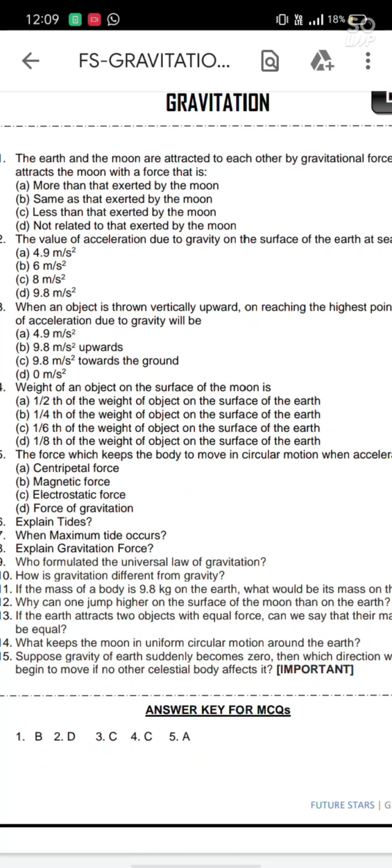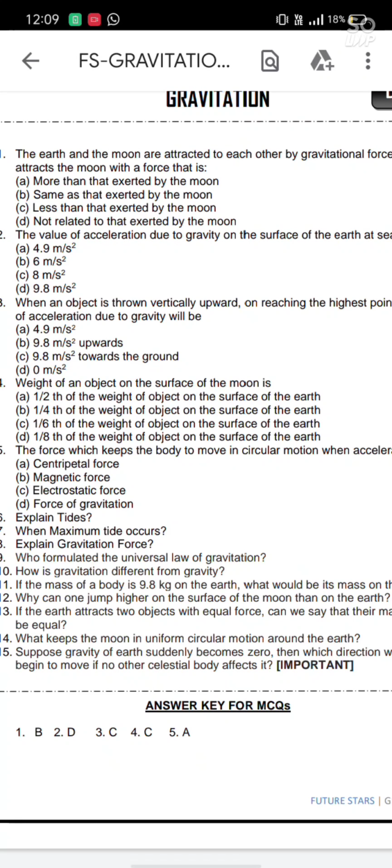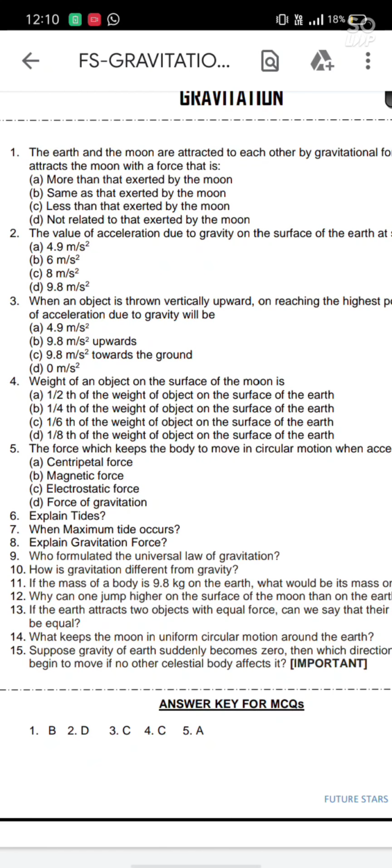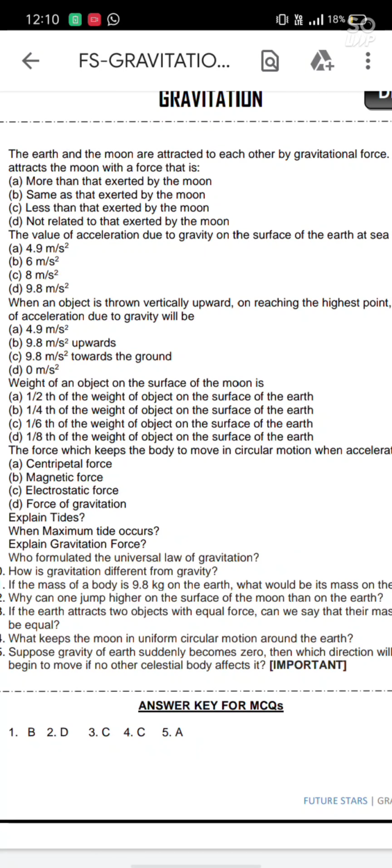But weight will change. If the question is, if the weight of a body is 9.8 kilogram weight on earth, then it would be 1/6 of 9.8 kilogram weight at moon. Understood? So mass will be constant in this question. The answer will be 9.8. Moving towards the 12th question, why can one jump higher on the surface of the moon than of earth?